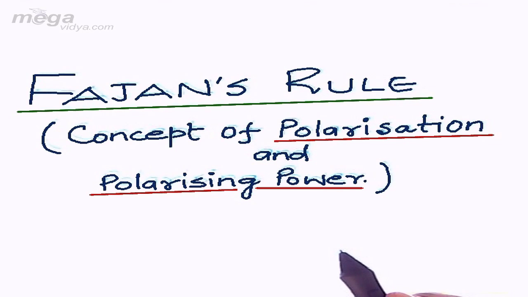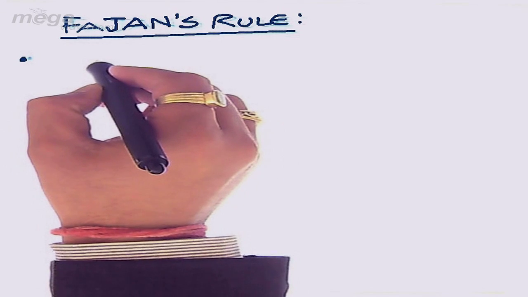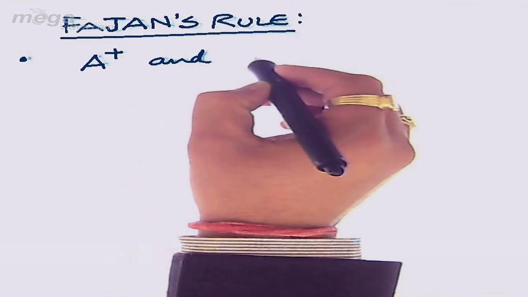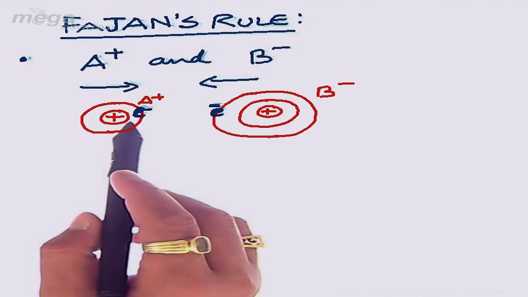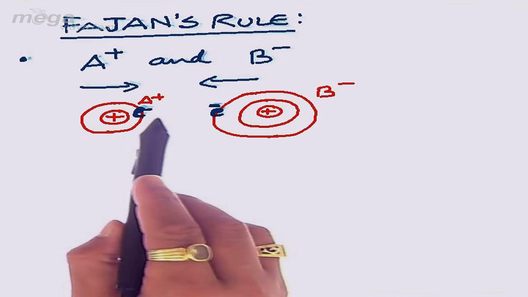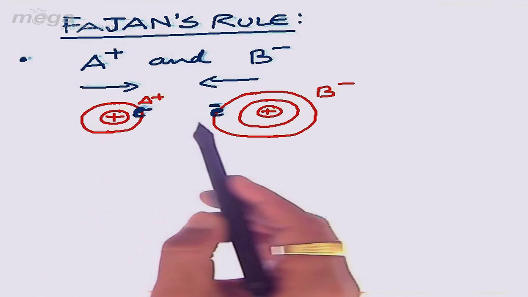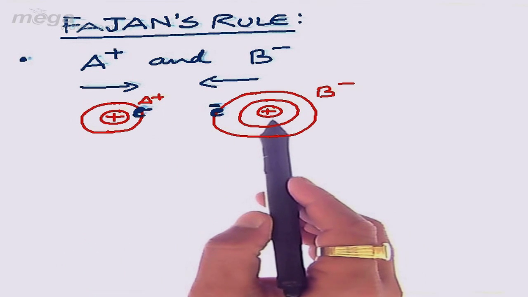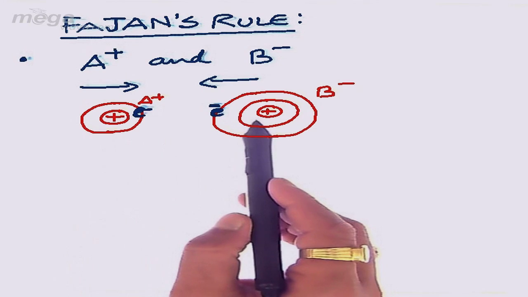We have to discuss Fajan's rule, where we shall be dealing with polarization and the polarizing power. For this, let us consider two charged species, A positive and B negative. When these two species approach each other, firstly there will be repulsion between the electrons. There will also be repulsion between the dense positively charged nuclei of the two ions, and there will be attraction between the positively charged nucleus and the electron.